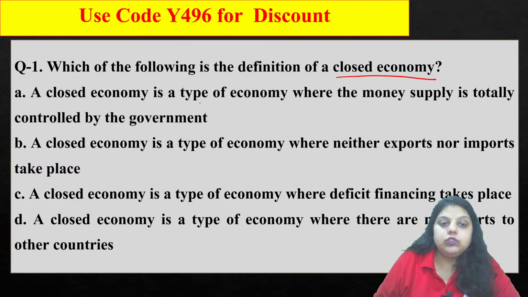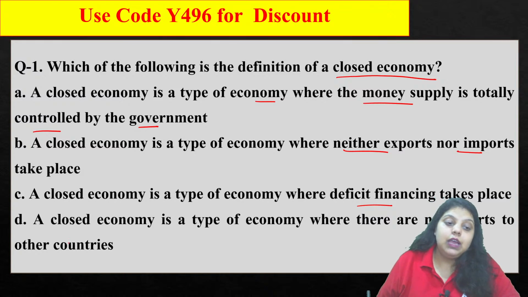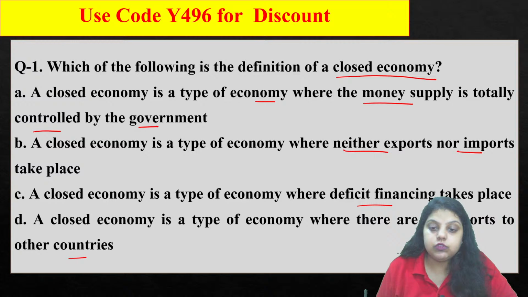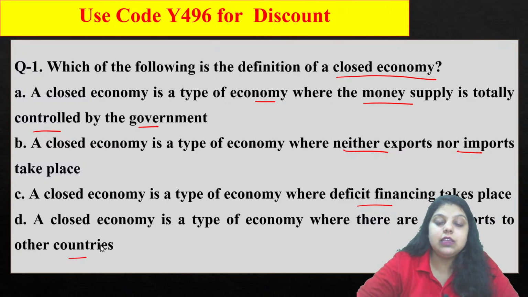First option says a closed economy is a type of economy where the money supply is totally controlled by the government. Second, a closed economy is a type of economy where neither export nor imports take place. Third, a closed economy is a type of economy where deficit financing takes place. And fourth, a closed economy is a type of economy where there are no exports to other countries. And the right answer for this question will be what? A, B, C or D?